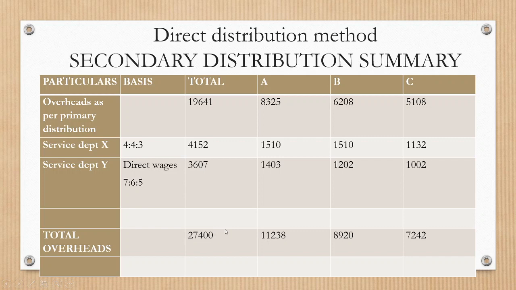So in this way we have distributed the service department X as well as Y overheads to production departments A, B and C. Under the direct distribution method, the overheads of the service departments are distributed only to the production departments.